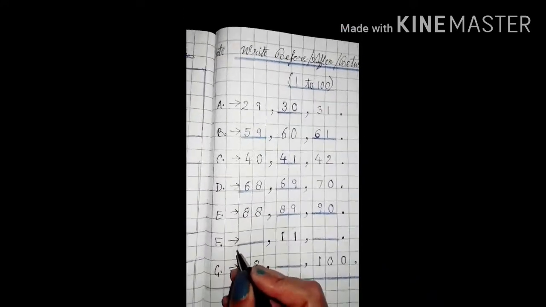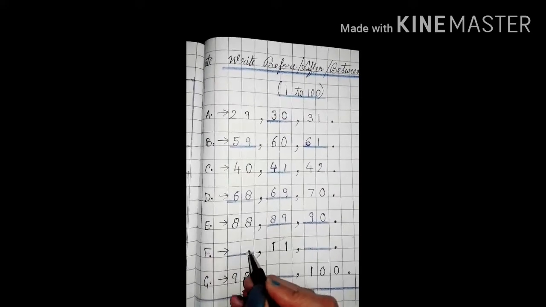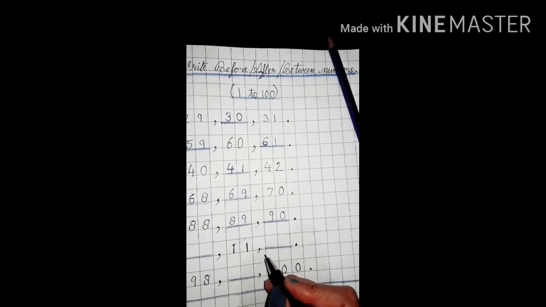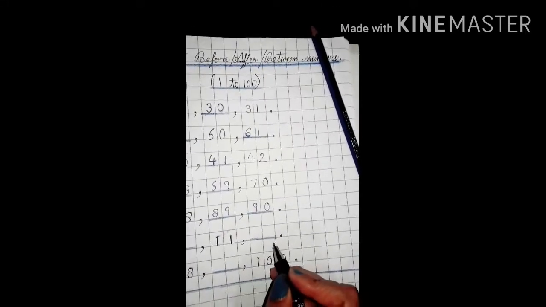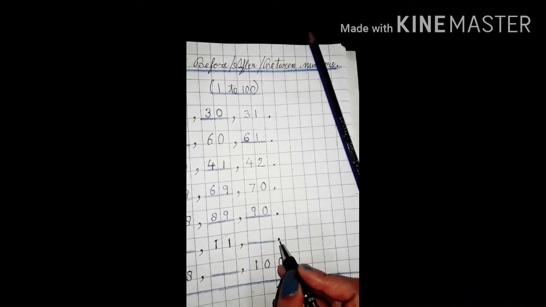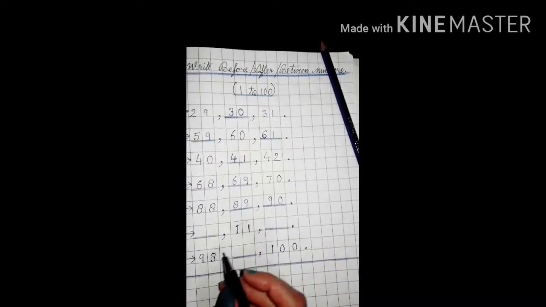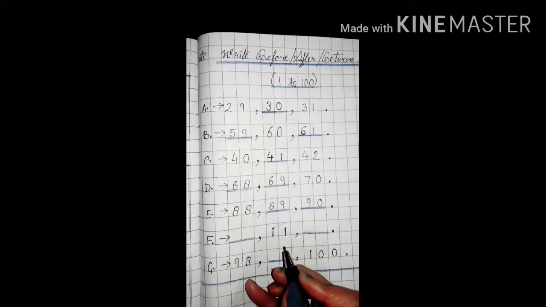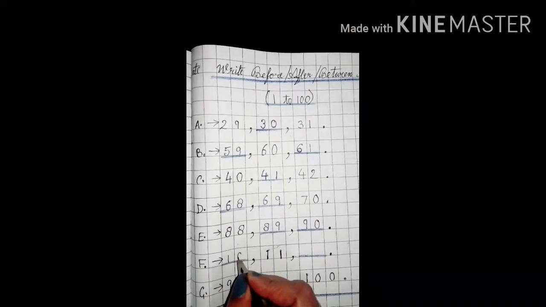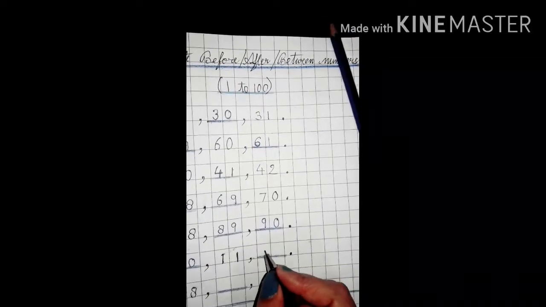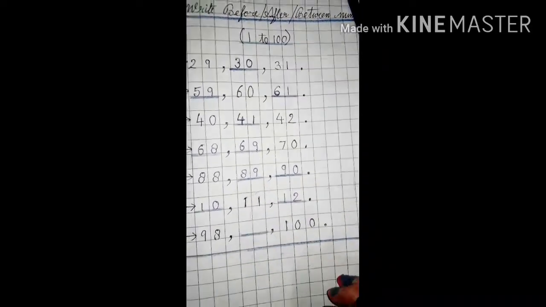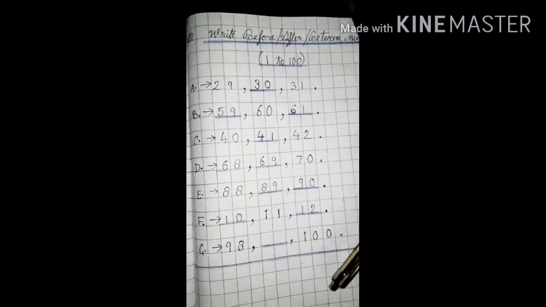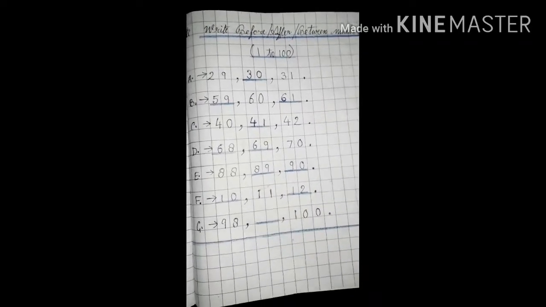Write F dot and put an arrow, then draw a sleeping line in these two blocks and comma, then write 11, then put a comma and draw a sleeping line in these two blocks and put a full stop. Okay children. Now tell me what number will come before 11 and after 11. Yes, before 11, 10 will come and after 11, 12 will come. Is it easy now? I think you have learned all the numbers till now, 1 to 100.